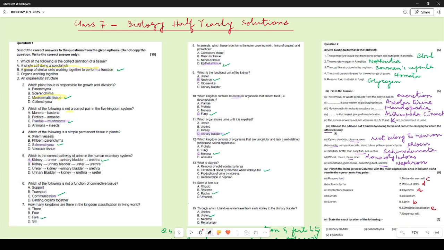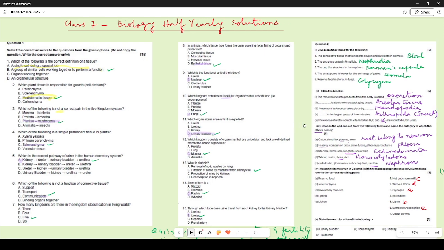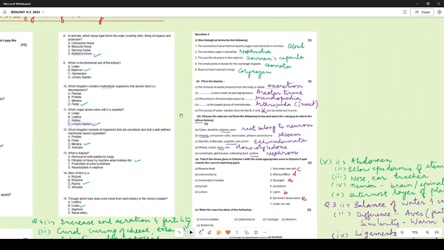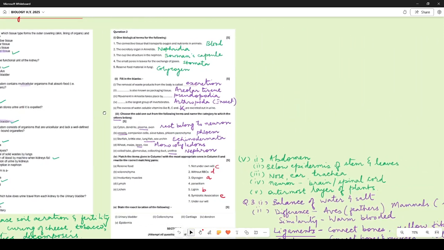Stem of fern, many of you got this wrong. It is rachis. It is called rachis. Through which tube does urine travel from each kidney to the urinary bladder? It is the ureters. Ureters are the tubes. Alright, so let us move on to the next bit, which is question number 2. Give biological names for the following.